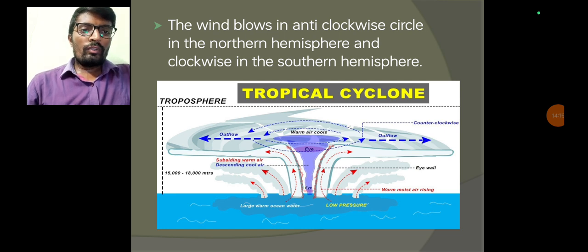So, when the warm air moves upwards and reaches the high altitudes, the surrounding air, that means cool air, attracts the warm air. That point is called a low pressure area. The low pressure area creates a cyclone.